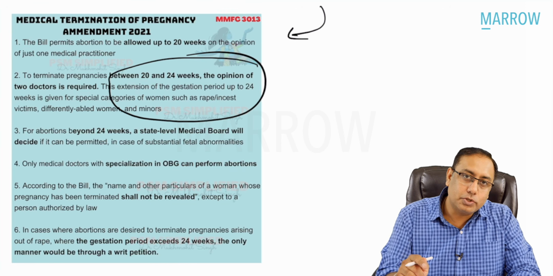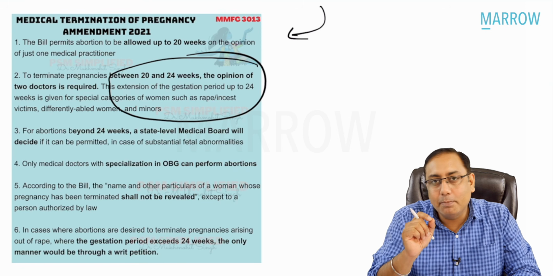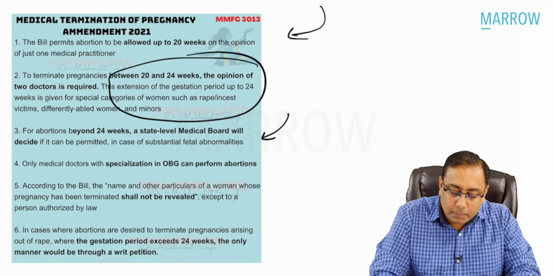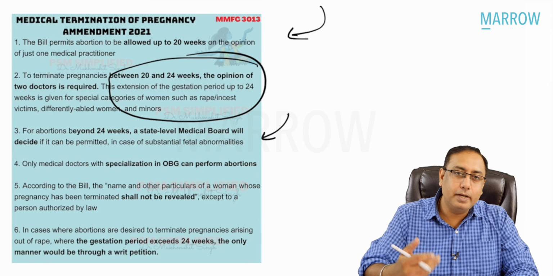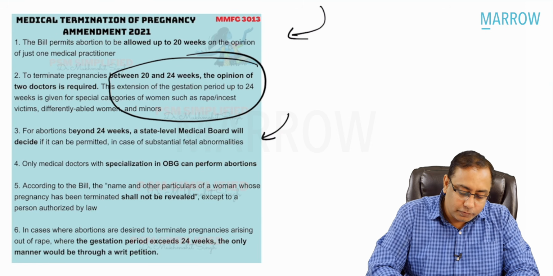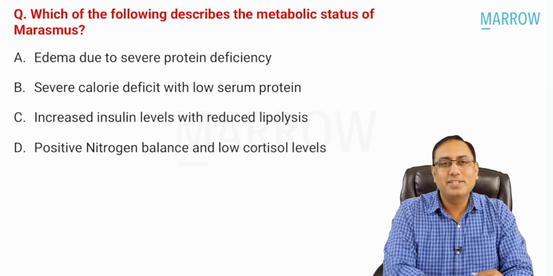After 24 weeks also, the medical termination of pregnancy can be done, but provided it has to be approved by a state level medical board. So the medical board will decide whether the MTP has to be done after 24 weeks, yes or no. And now let's go to the next MCQ.